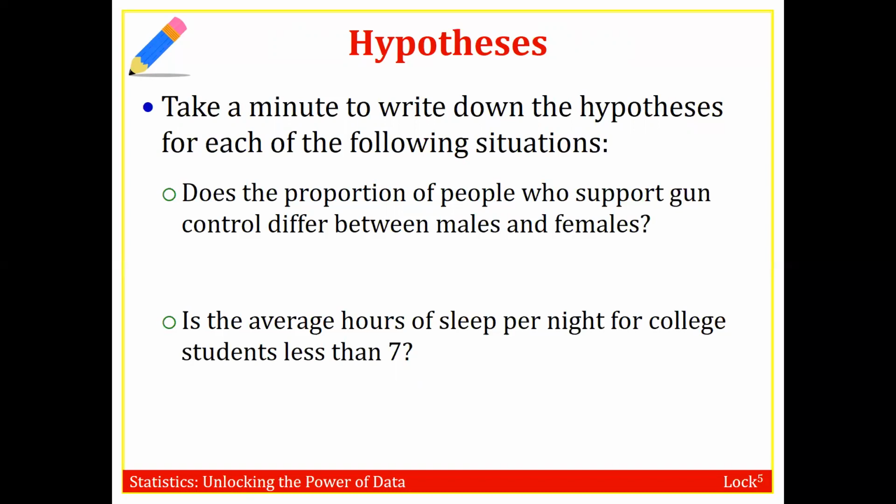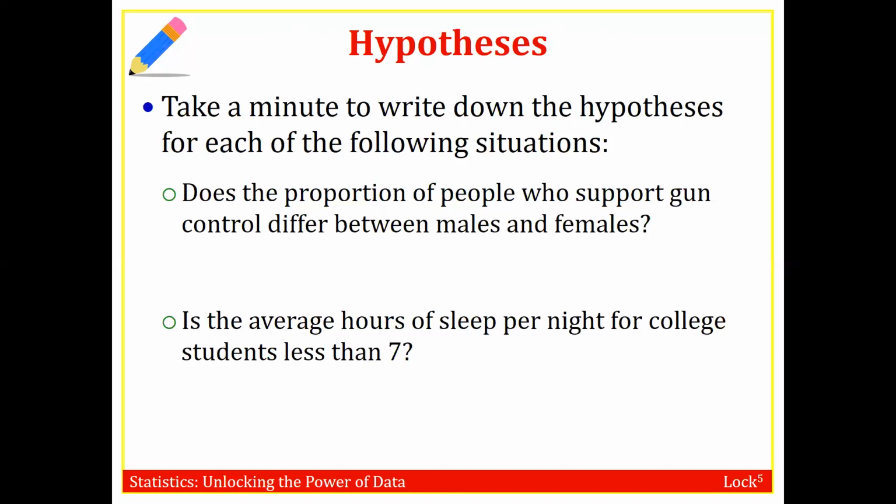So just like with the sleep versus caffeine study, here we have to use P with subscripts. P sub M for the proportion of males and P sub F for the proportion of females. Now, for the null, it would be stating that there's no difference between males and females. So we would expect to see PF equal to PM.